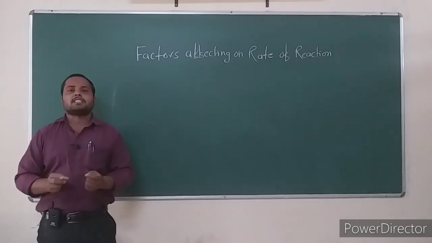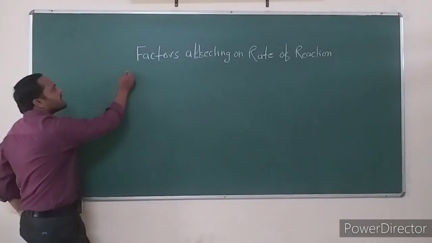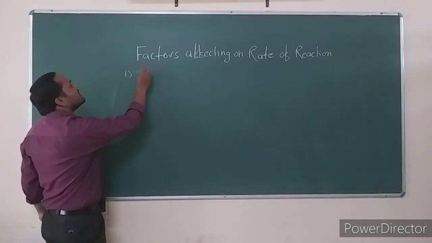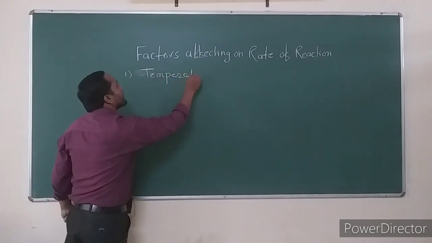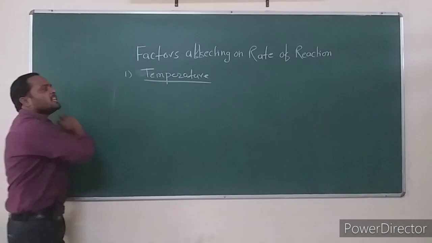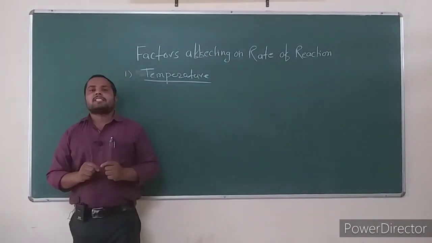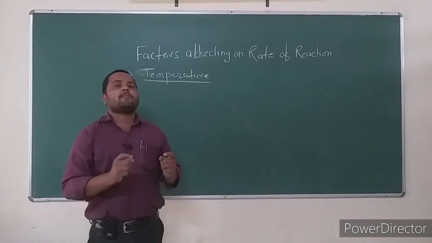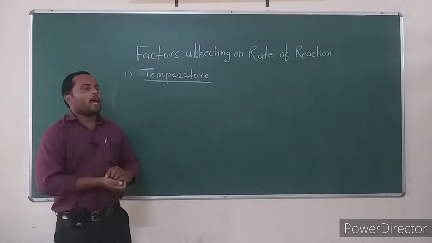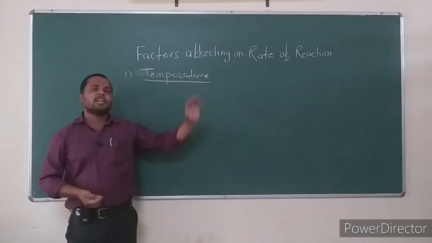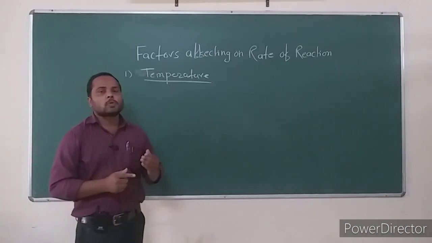There are different factors which affect the rate of chemical reaction. The first factor affecting the rate of chemical reaction is temperature. As we change the temperature of a given chemical reaction, the rate of reaction also changes.